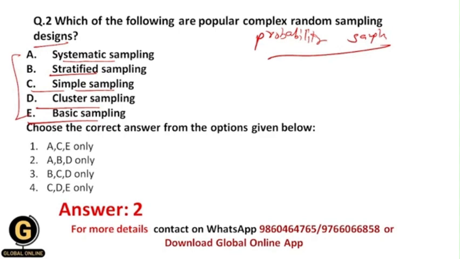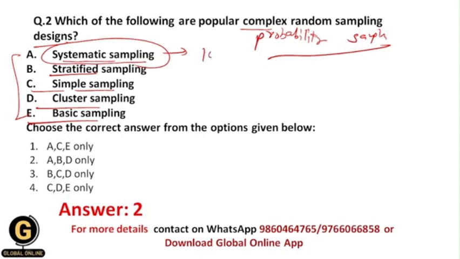Complex means there are many steps, and it is basically the opposite of simple random sampling. So let me explain why. Within the systematic sampling technique, there is a population, and we have, for example, a finite population.